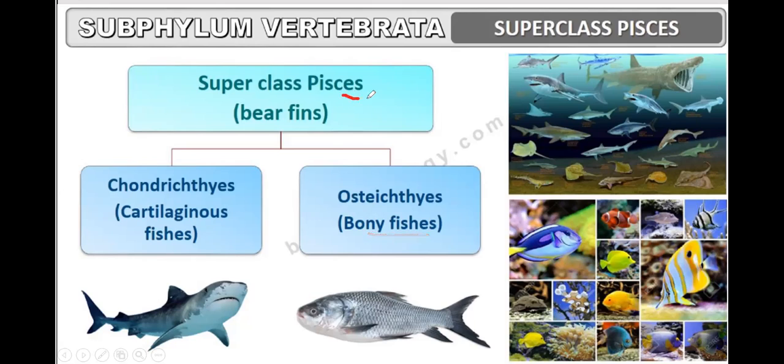First is Chondrichthyes, also known as cartilaginous fishes, and second is Osteichthyes, also known as bony fishes. These all are Chondrichthyes, and these are Osteichthyes.